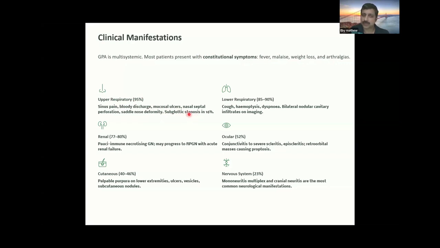Sometimes subglottic stenosis may be there in 16% of the cases. Lower respiratory tract involvement is in the form of diffuse alveolar hemorrhage, nodules and cavitary lesions. In 80% of cases, renal involvement will be there in the form of RPGN. Ocular and cutaneous manifestations may also be there, like palpable purpura, and in some cases there can be mononeuritis multiplex in the nervous system.